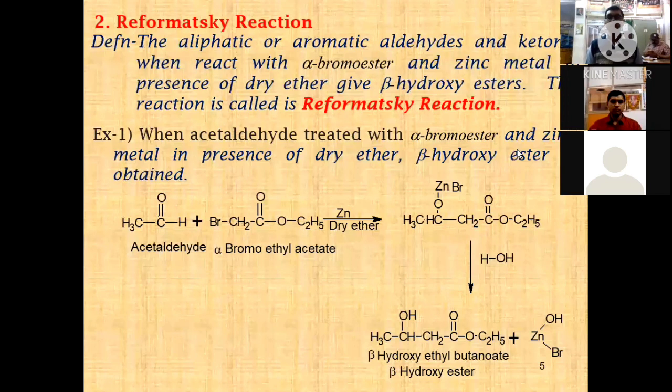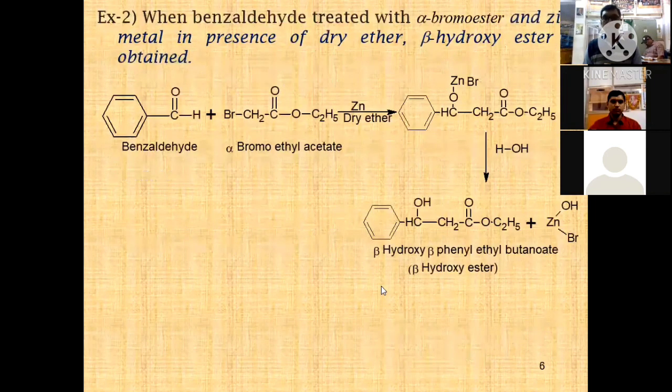According to this reaction, the corresponding aldehyde or ketone in the presence of alpha bromoethyl acetate with the help of zinc and dry ether gives a beta hydroxy ester. It is one more important reaction.